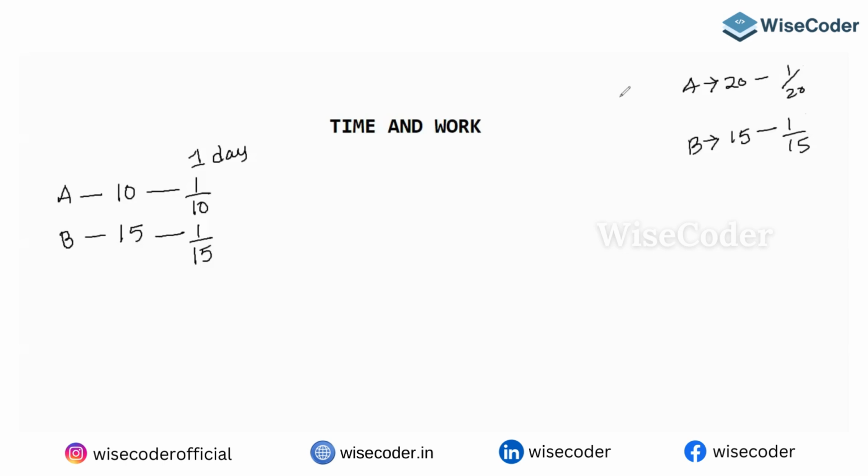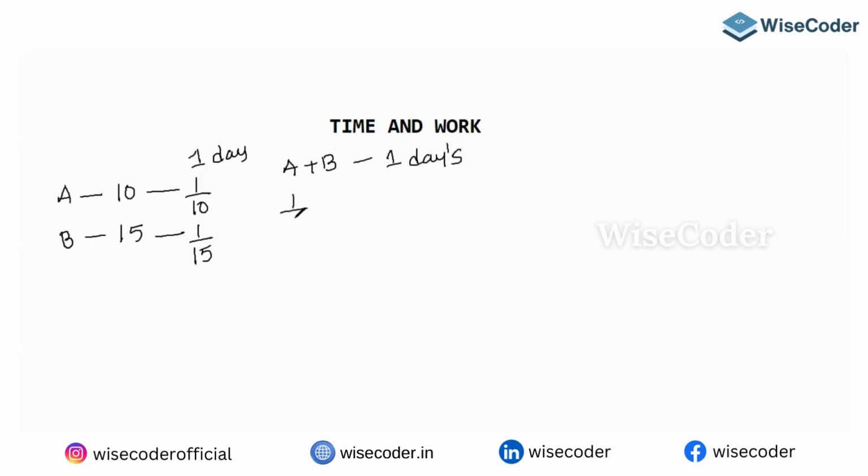Now what I am doing is calculating, if A and B are working together in 1 day, how much they will do together. The reciprocal of that is their full work. Please understand one more time. A's 1 day work is 1 by 10. B's 1 day work is 1 by 15. Now I am calculating A and B's 1 day work together. Please understand this is only 1 day's work.